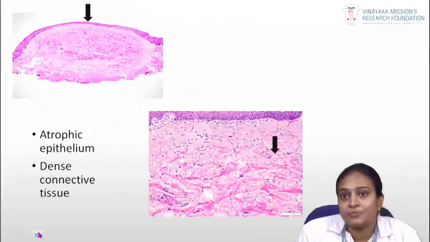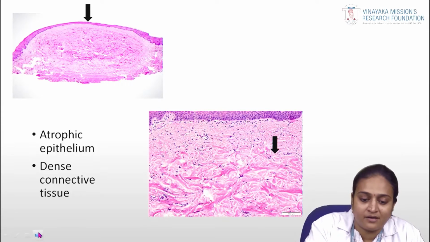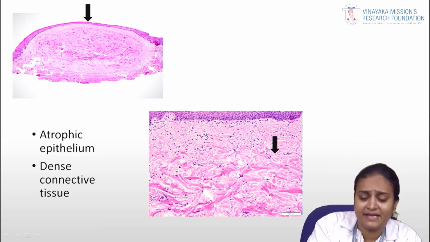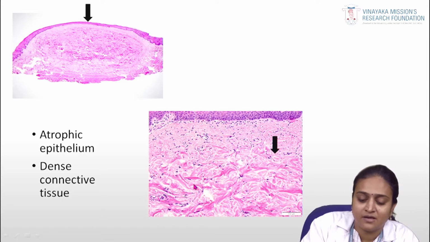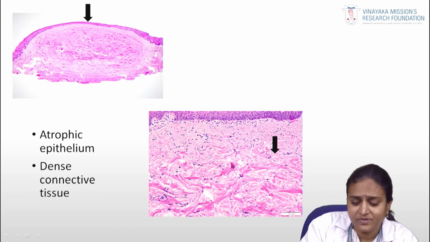Coming to the histopathology of oral fibroma. As you see in the picture, this is the epithelial lining. Below the epithelium, you can see the connective tissue. In oral fibroma, the epithelium is always atrophic, and below it you can see the connective tissue, which can be dense or a loose connective tissue. Usually, oral mucosa has loose connective tissue.